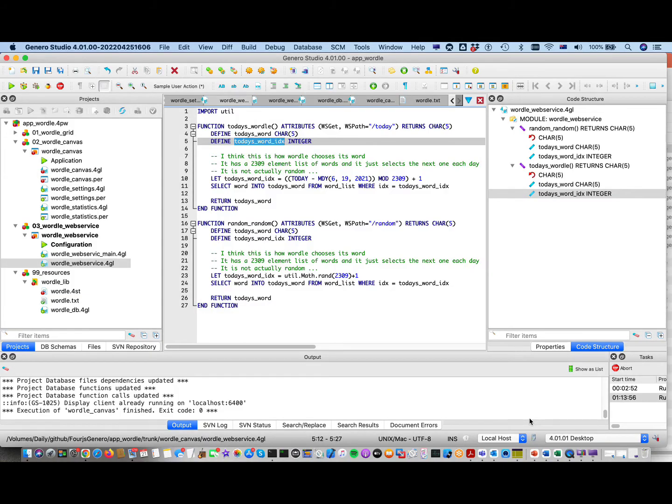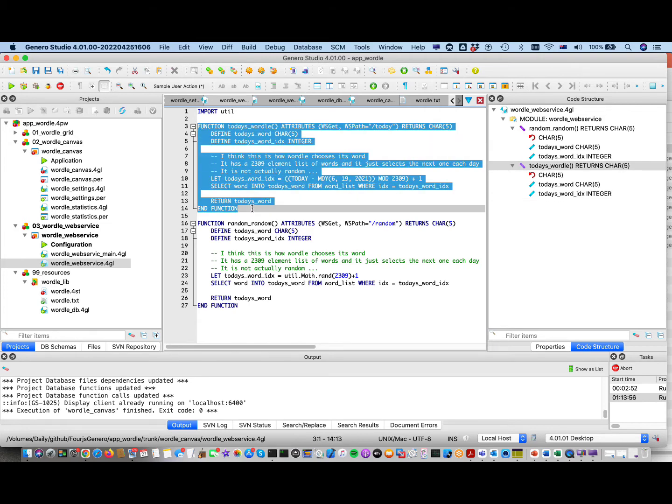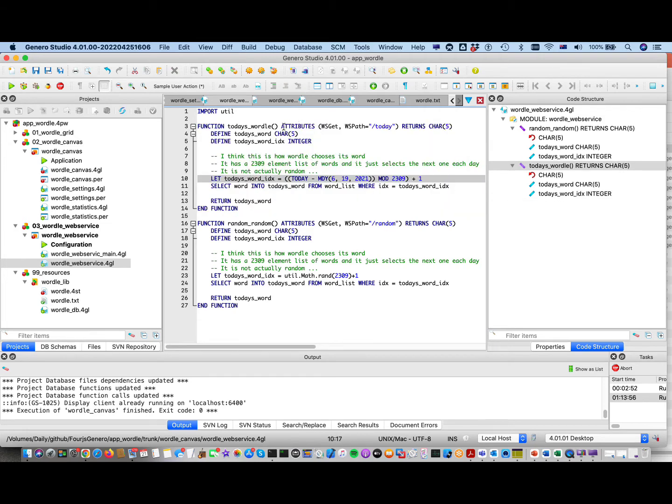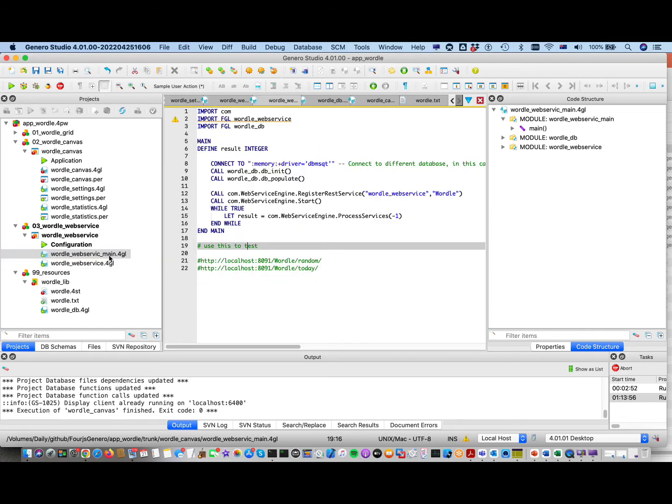An example of a web service exposing a function. So I've got this function which returns today's Wordle, and all I need to do for a web service is add some attributes. So what type of web service it is and what the name of the web service is in this instance. It's a very simple example. And then I just need to create a little wrapper program which is tasked with registering the web service and then starting the web service.